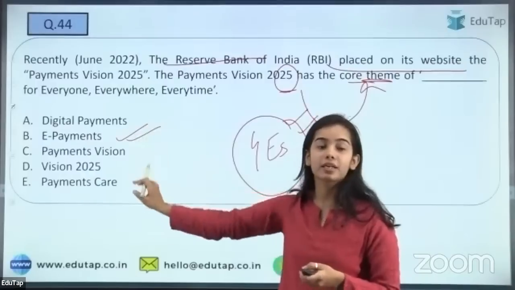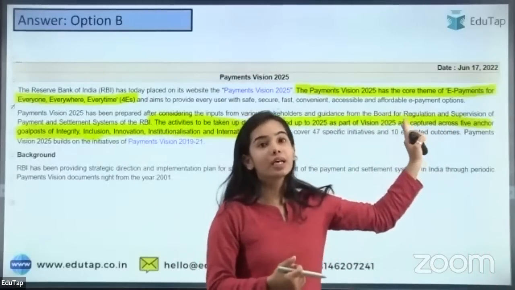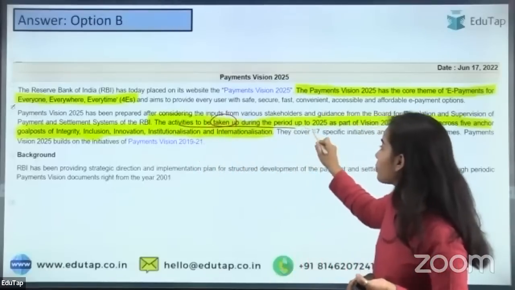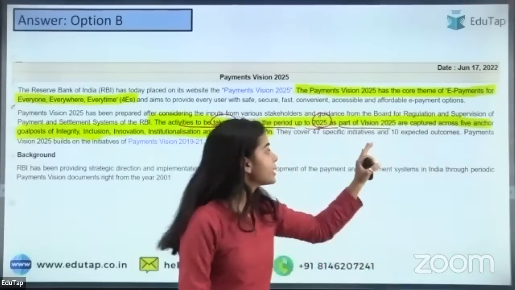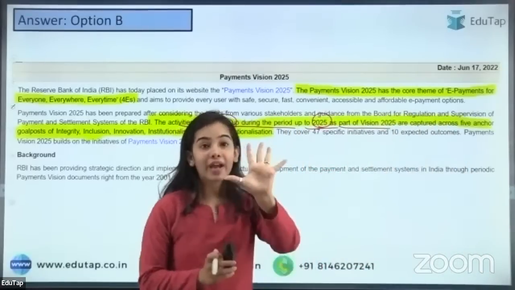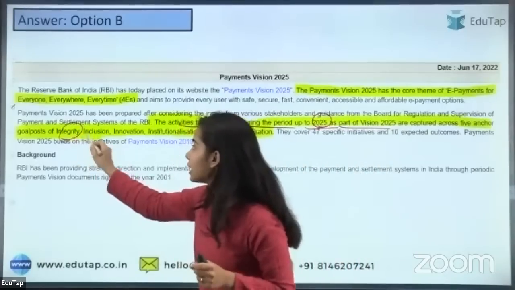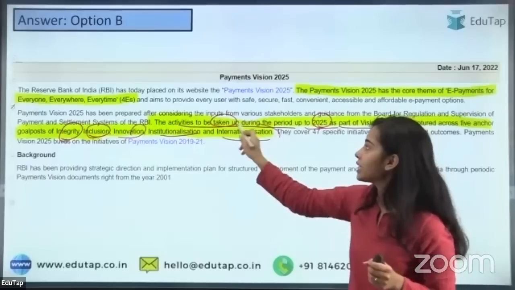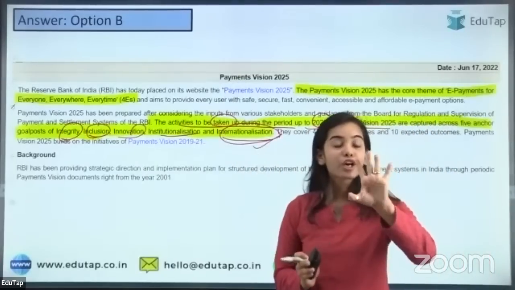So the right answer here is B. This was the notification that was released on June 17, that is yesterday, and the activities to be taken up during the period up to 2025 as part of the Vision 2025 are captured across 5 anchors. So the 5 I's are also there. That is integrity, inclusion, innovation, institutionalization, and internationalization. So this you have to remember, 4 E's, 5 I's.